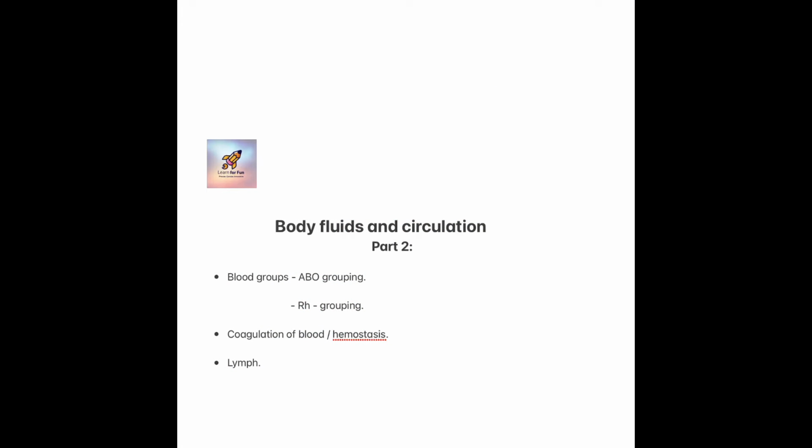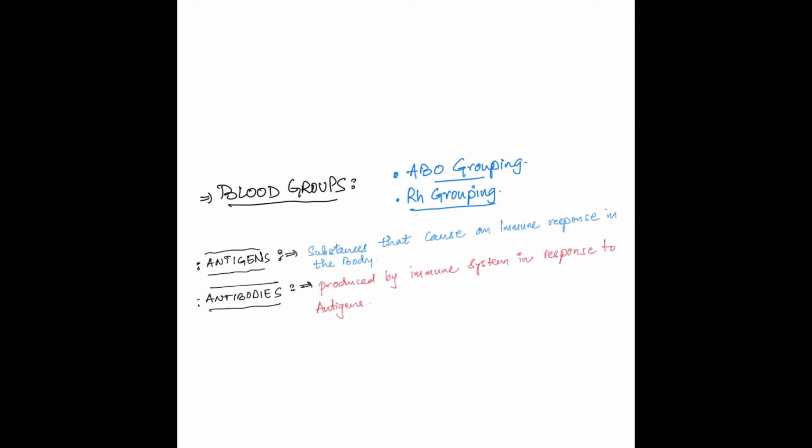Today we will discuss blood groups, specifically ABO grouping and RH grouping, and in the end there will be a few words about coagulation of blood and lymph. Before starting the topic on blood groups, there are two words we need to be familiar with: antigen and antibodies.